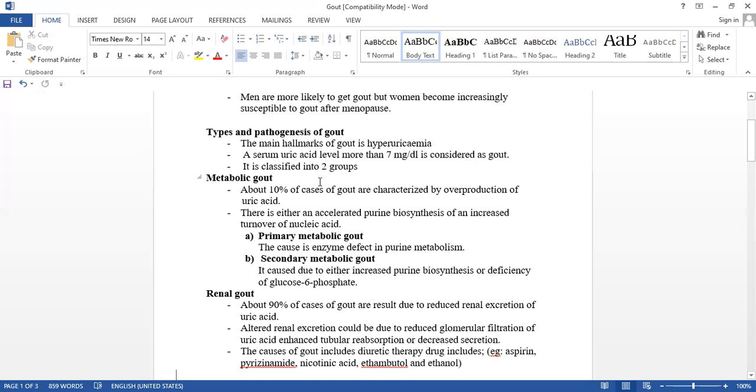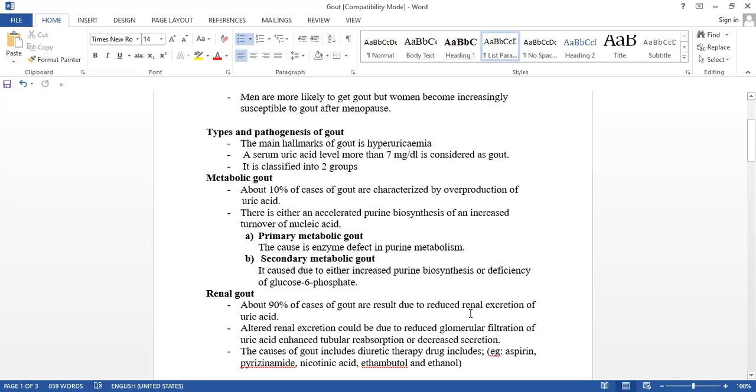In the metabolic gout, it is due to overproduction of uric acid and excretion is normal. But here, production is normal, but there is reduced renal excretion of